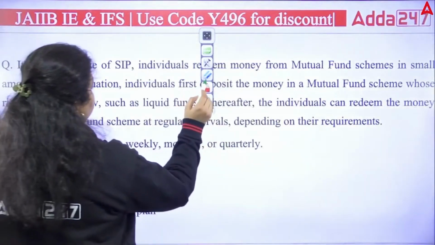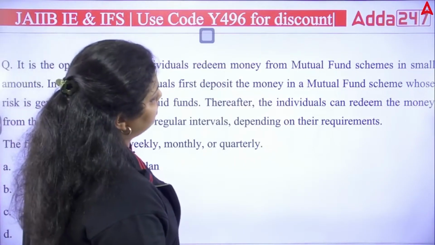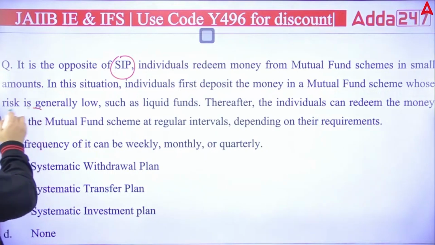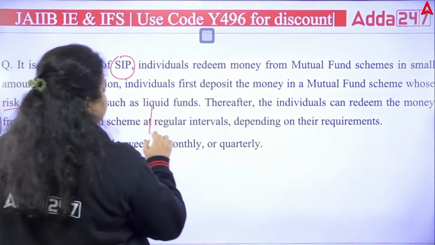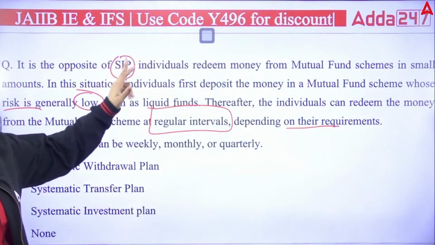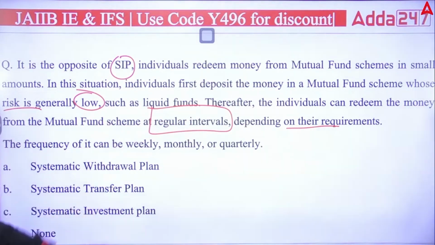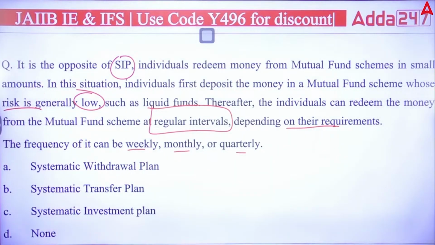Chalo, next question. Next question is talking about here. It is the opposite of SIP. Individual redeem money from mutual fund scheme in a small amount. In this situation, individual first deposit the money in mutual fund scheme whose risk is generally low, such as liquid funds. Thereafter, the individual can redeem their money from the mutual fund scheme at a regular intervals depend on the requirement. So why it is the opposite of SIP? Because in SIP you invest in the regular intervals. Here you are withdrawing the money in the regular intervals. Okay. So the frequency of withdrawal can be weekly, monthly, quarterly. It depends on your requirement when you are investing.